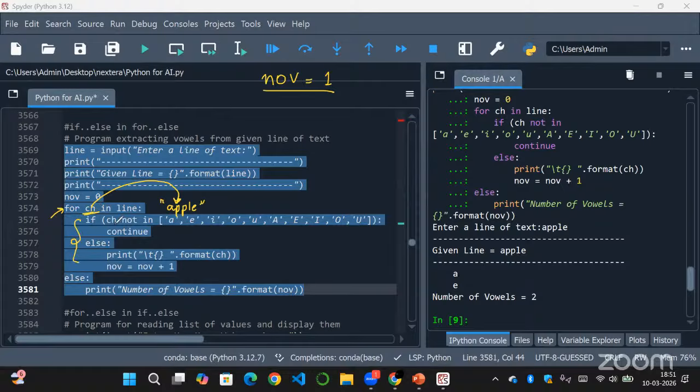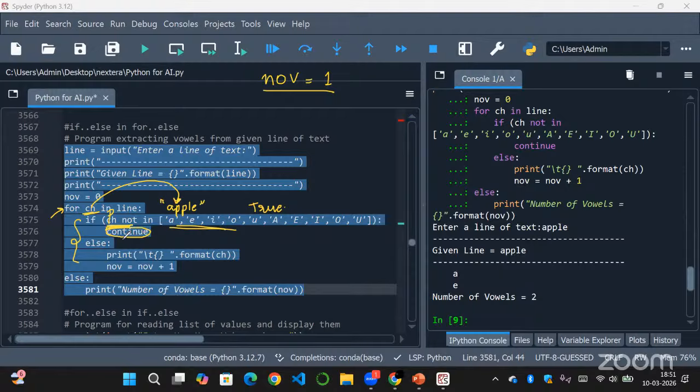First it will check the test condition in the if, that is if ch, which is P, not in AEIOU or capital AEIOU. Is P present in your list of vowels? No, right? So this condition will become true. So as this if condition became true, the block of statements inside it will be executed.